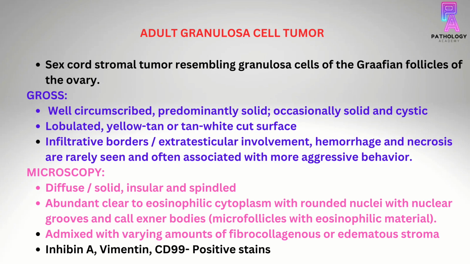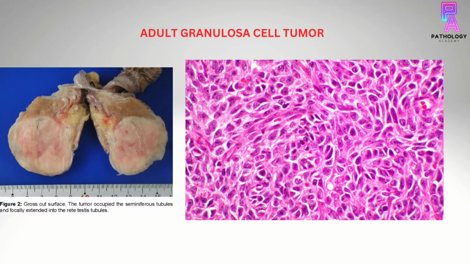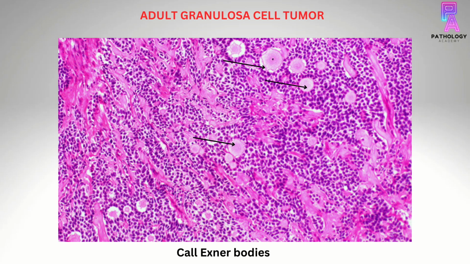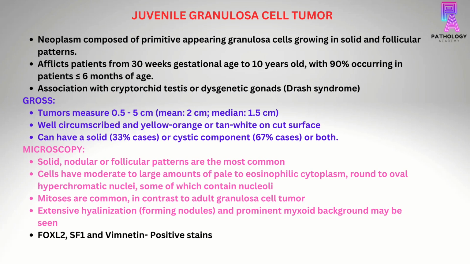Microscopically, they show patterns which are diffuse or solid, insular, and spindled, and the neoplastic cells have abundant clear to eosinophilic cytoplasm with round nuclei, nuclear grooves, and presence of Call-Exner bodies, which are microfollicles with eosinophilic material. This is characteristic of adult granulosa cell tumor, the presence of Call-Exner bodies. The tumor cells are admixed with varying amount of fibrocollagenous or edematous stroma, and the positive IHC stains are inhibin A, vimentin, and CD99.